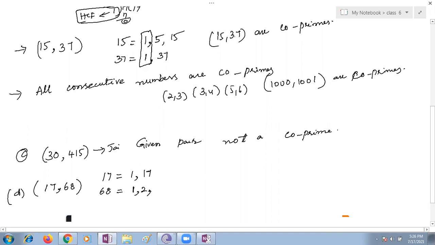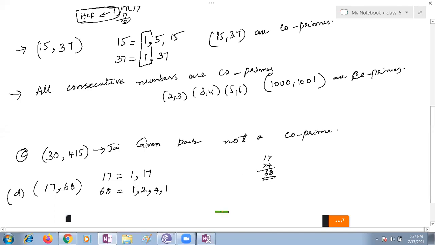Is it divisible by 3? No. By 4, it is divisible. Is it divisible by 5? No. 6? No. 7? No. 8? No. 9? No, ma'am. 10? No, ma'am. Is it divisible by 17? Yes, ma'am. 17 times how many is 68? Ma'am, 4 times. Yes, 17 fours are 68.